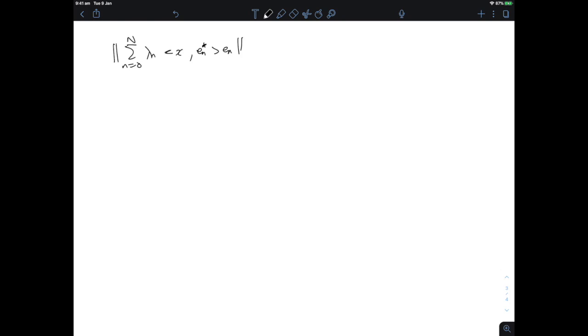Now, what have we got for that? Well, we can control it by c times the norm of x for the c above, plus the sum of lambda n minus mu n times x e_n star e_n, just by triangle inequality. Okay. And now what can I say about this sum here?